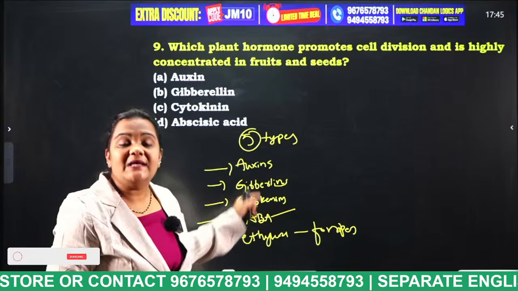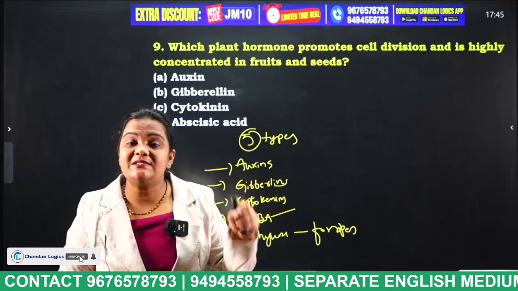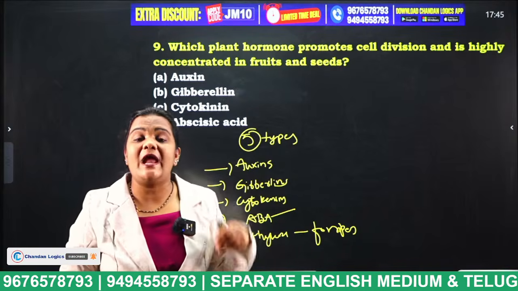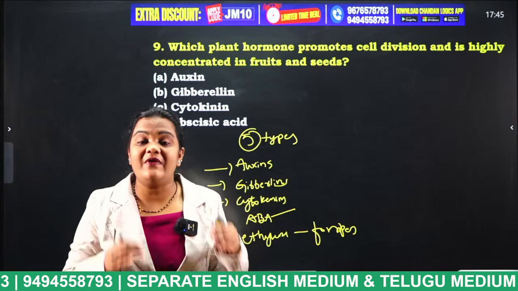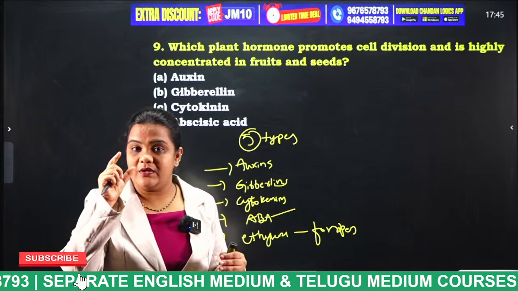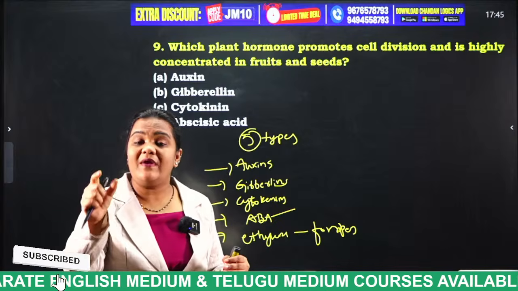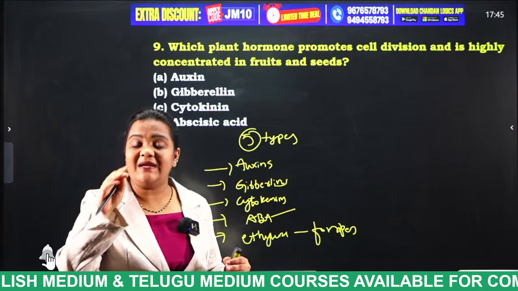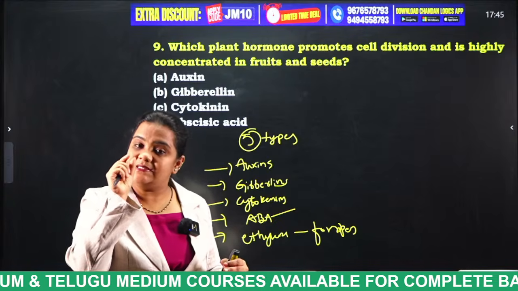And finally, cytokinins. Cytokinin is the hormone which is helpful for cell division. For example, take a fruit. When it is at a small size, it is in small size.